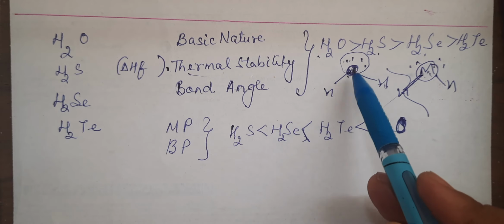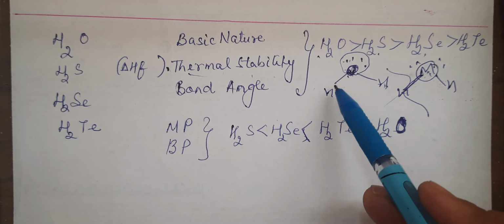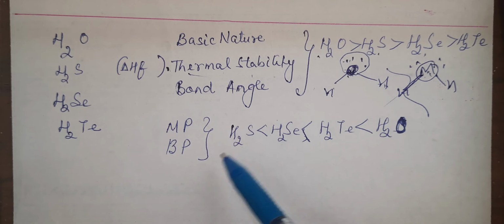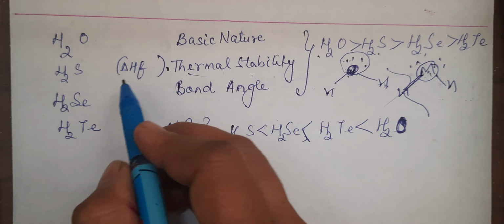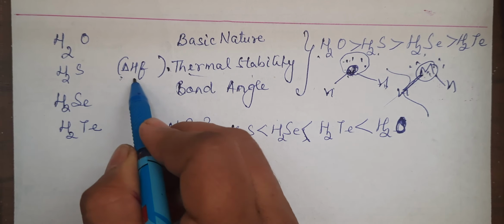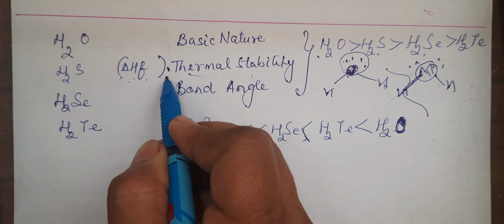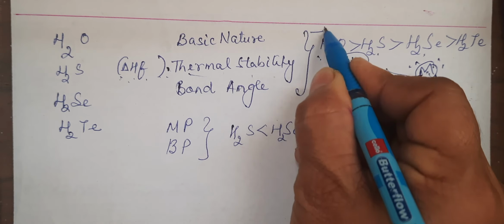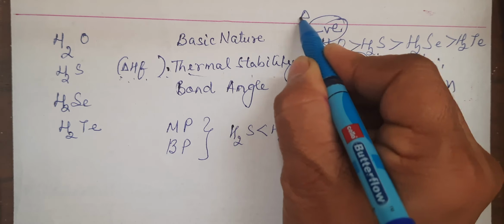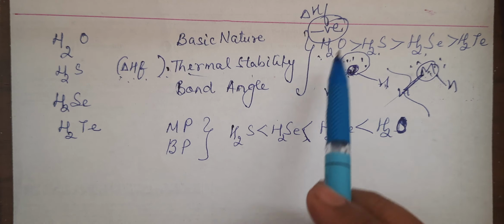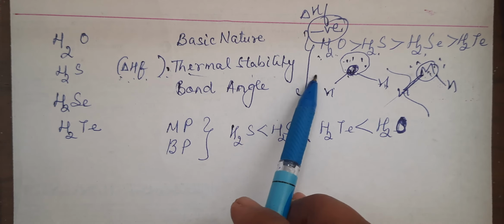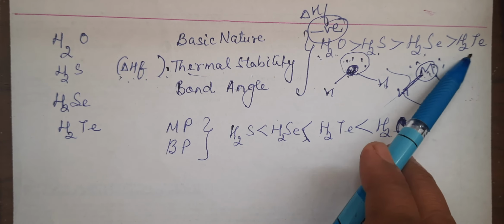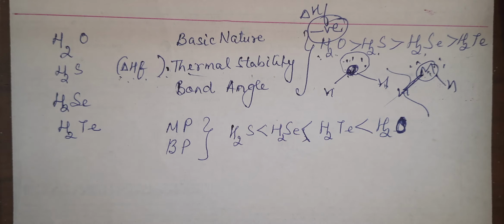The first one, oxygen, being smaller in size, has less length, will not break easily, and will have more thermal stability. Or if I talk in terms of delta Hf, enthalpy of formation, most stable will have most negative enthalpy of formation. So water will have most negative enthalpy of formation, H2Te will have the least negative, or maybe positive also.